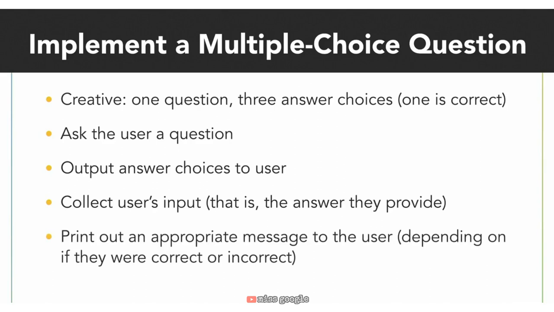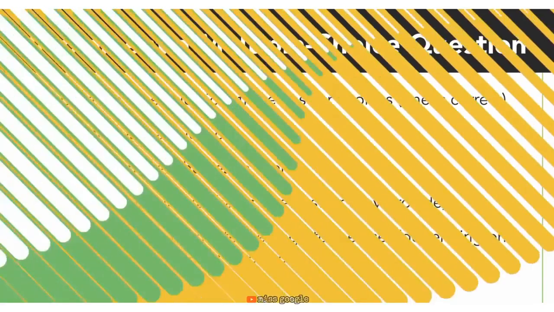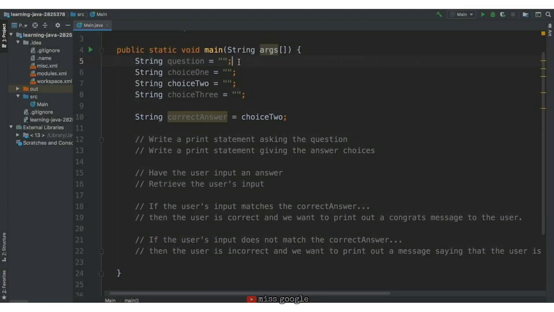If the user is incorrect, we will print out that the user is incorrect as well as what the correct answer choice is. We've set up a few things for you in the code, so let's walk through what we have so far. First, we have 4 string variables.